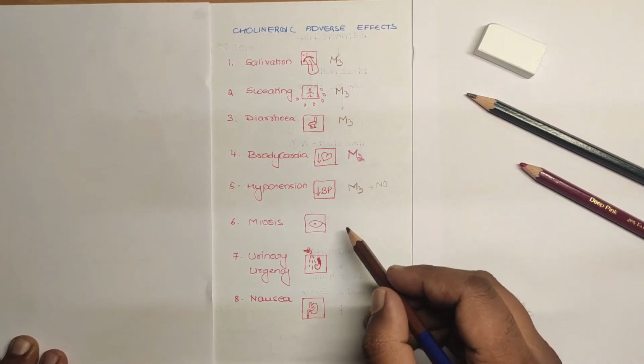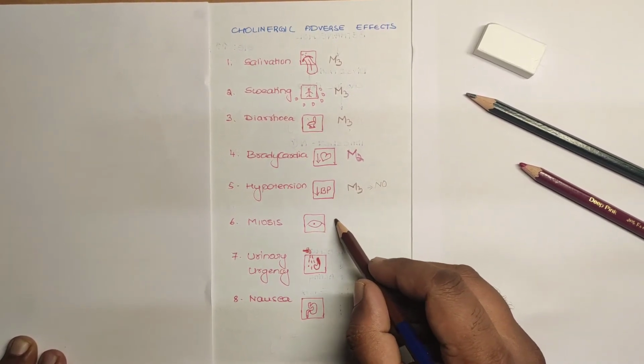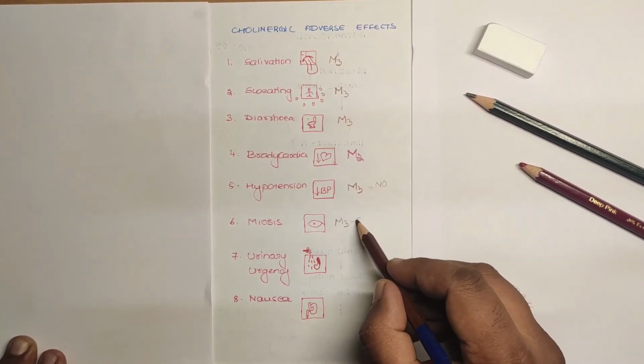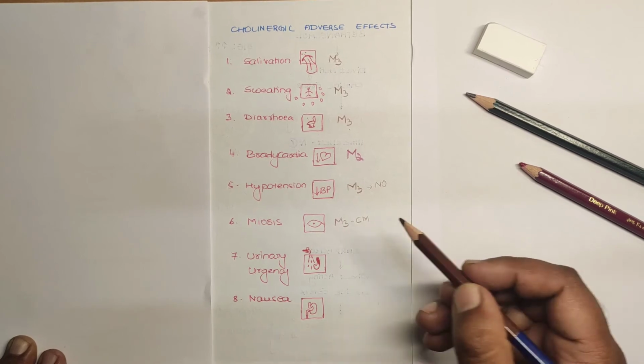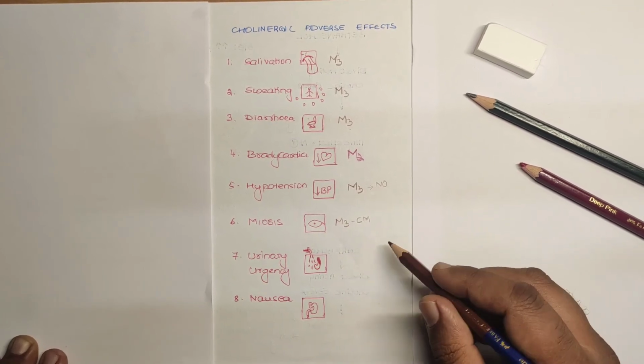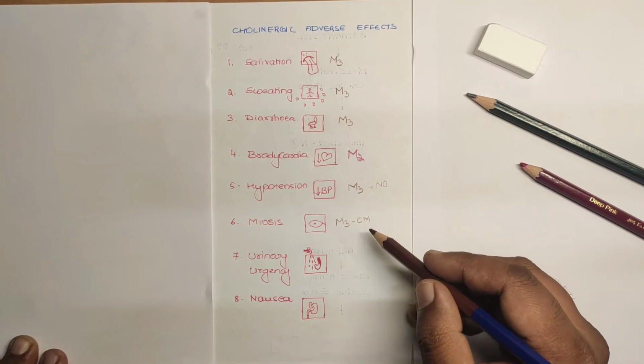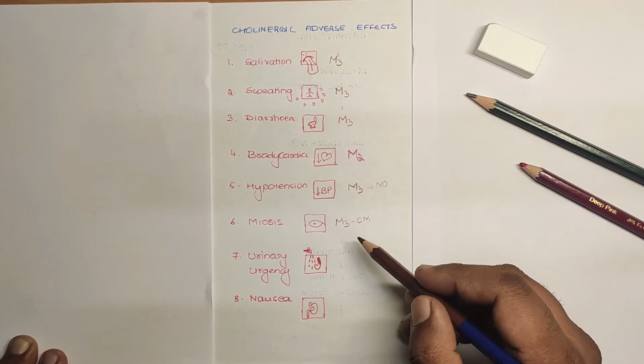Coming to the eye, it acts on the M3 receptor present in the circular muscle fibers of the iris, leading to contraction of the circular muscle fibers, and it causes constriction of the pupil. So it can cause miosis.